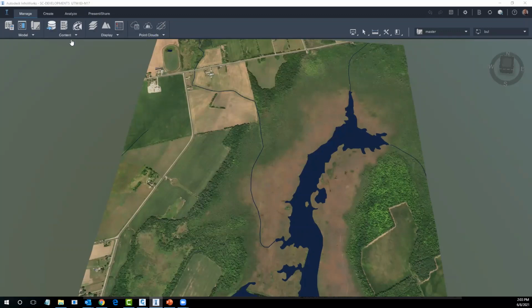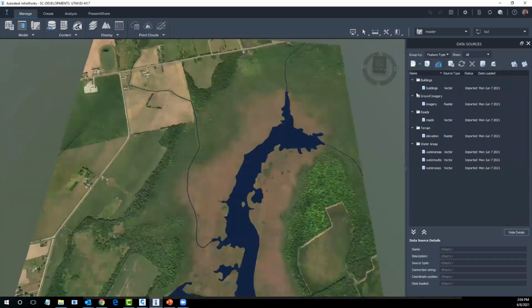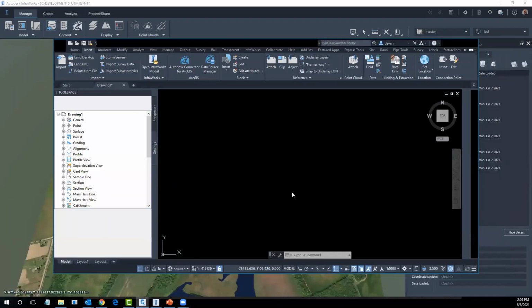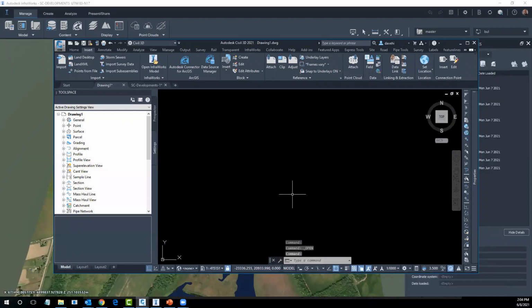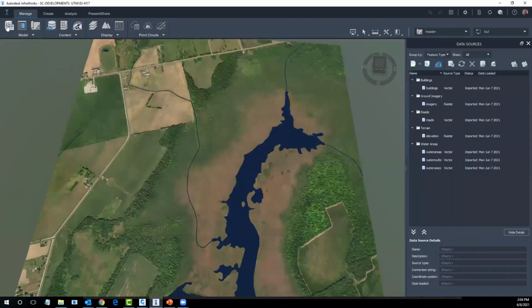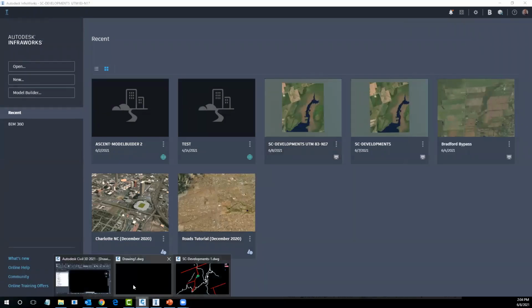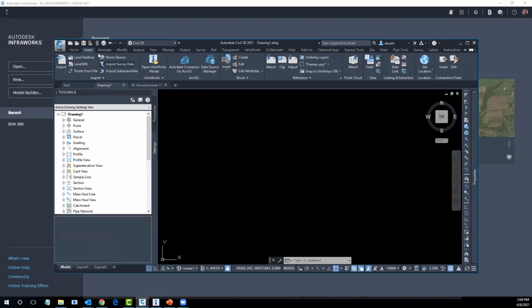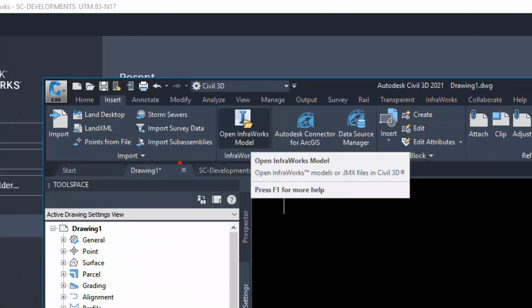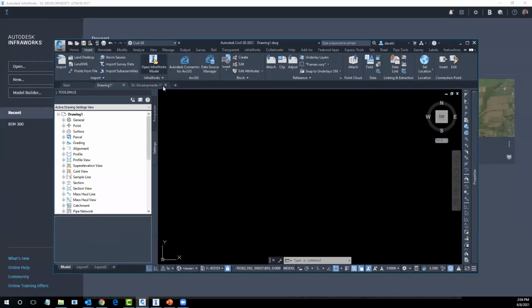If we pick our data source, you can see the list of information right here. And if we want to take this to Civil 3D, and I have Civil 3D open in this area, you just open up Civil 3D. We do need to close the InfraWorks model we're working in, right? So we'll go to Civil 3D. We will go to the Insert tab. You're going to go to the section here, open InfraWorks model, and we'll select that one.